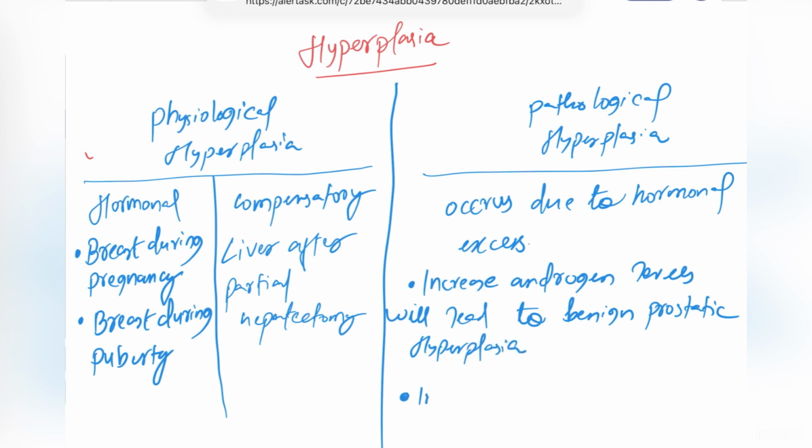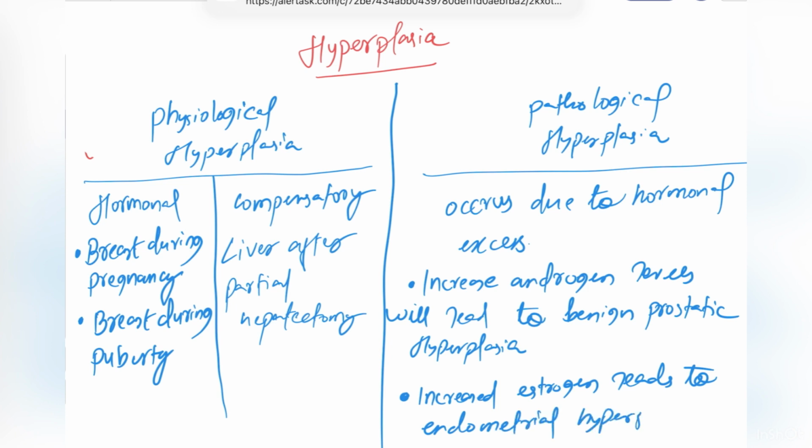And the next one is increase estrogen leads to endometrial hyperplasia. So these are the example of physiological hyperplasia and pathological hyperplasia.